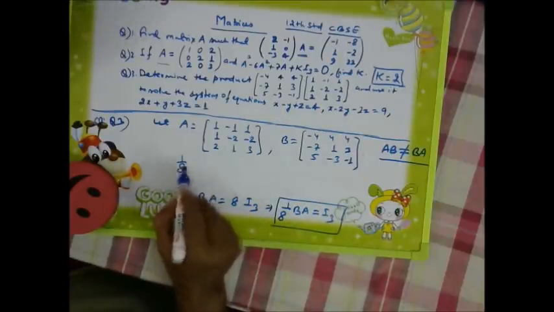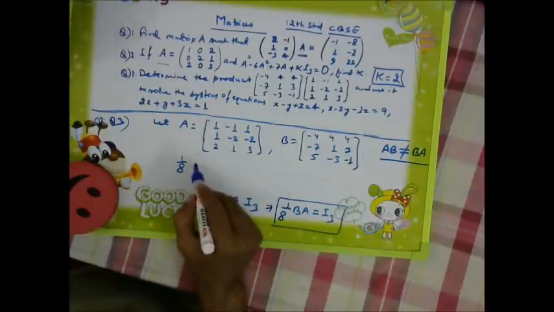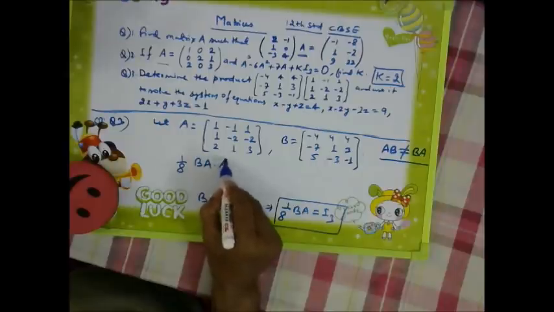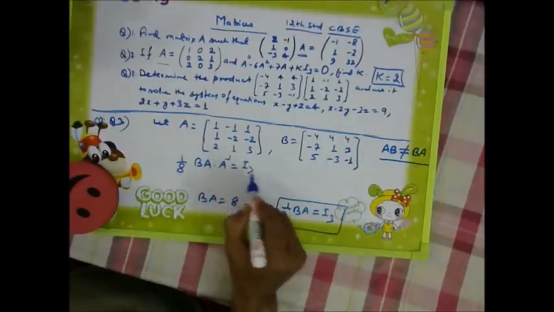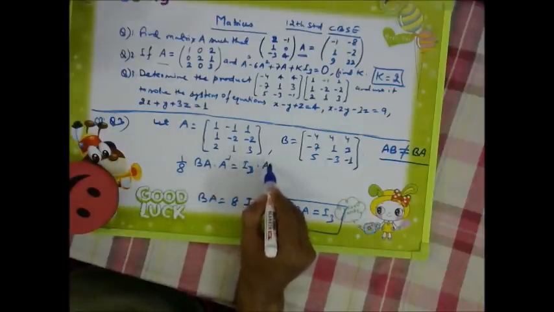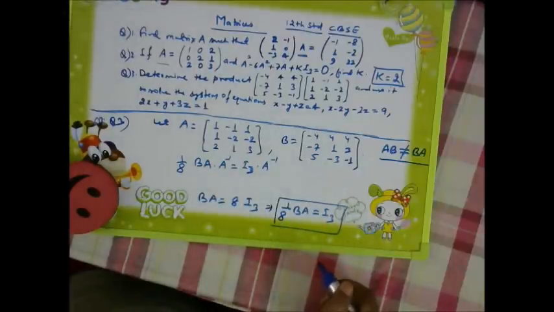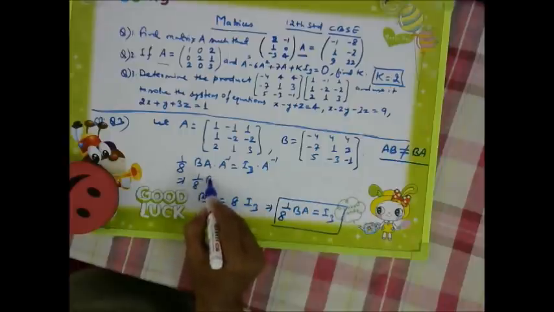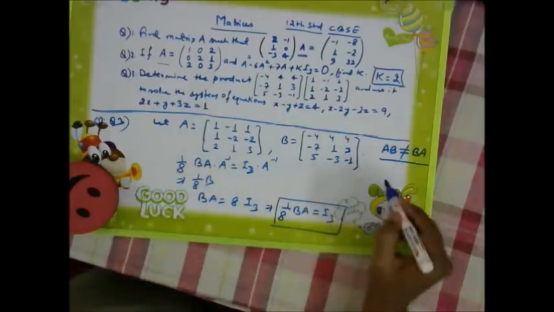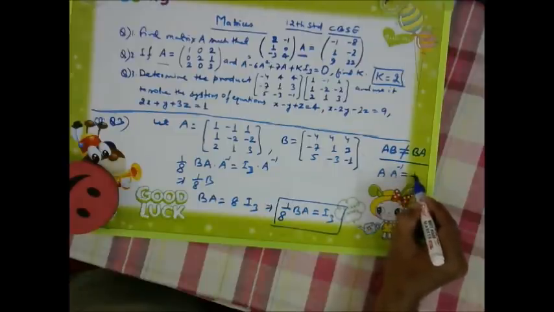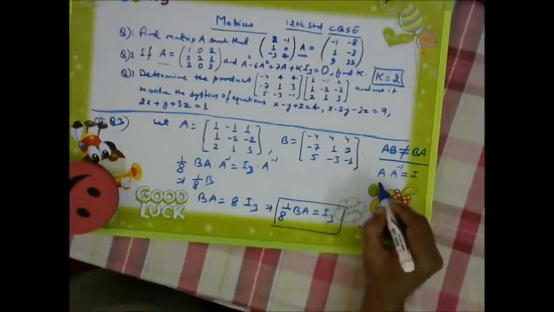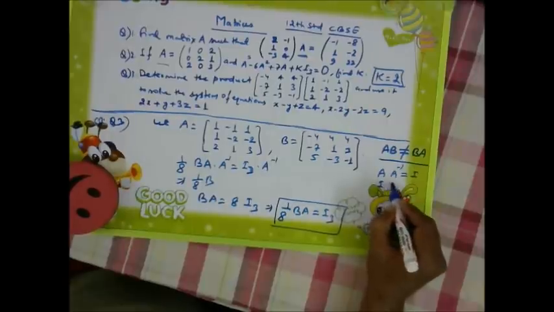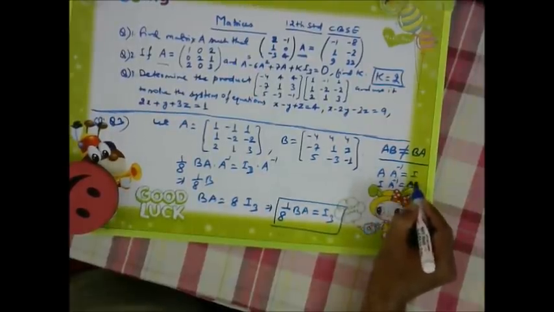So 1 by 8 will be like this, and we will get BA dot A inverse is equal to I3 A inverse. So this one will be 1 by 8 B, because A dot A inverse is equal to I, and I into A inverse is equal to A inverse.